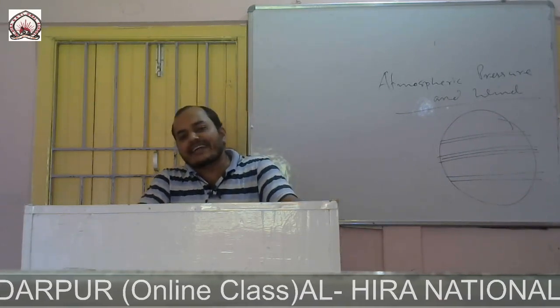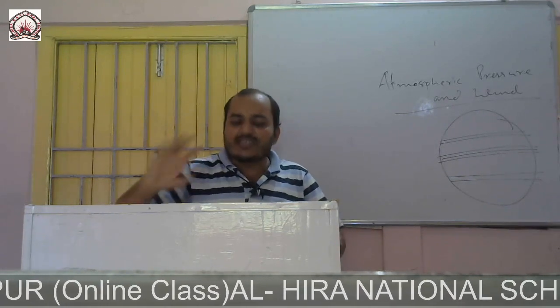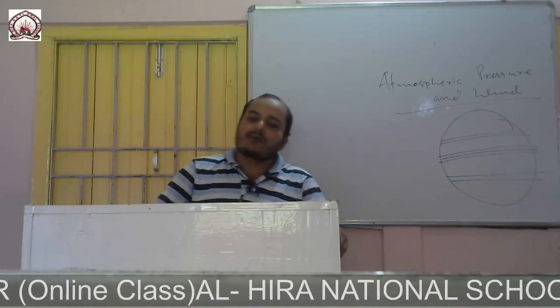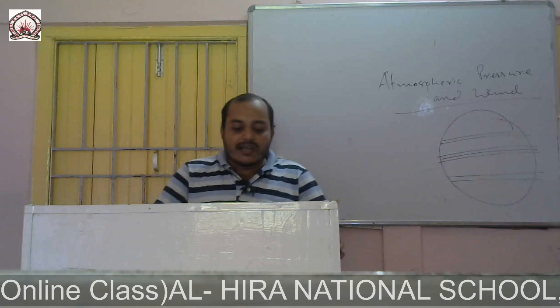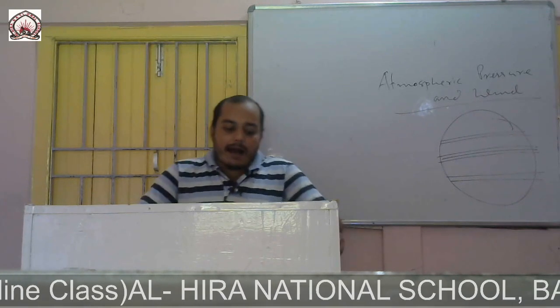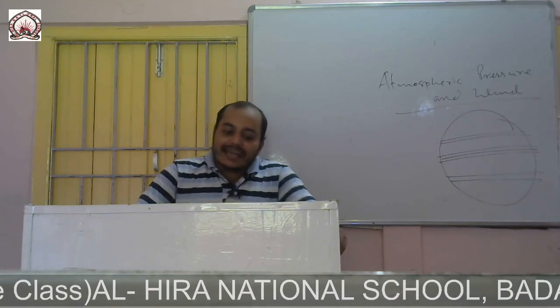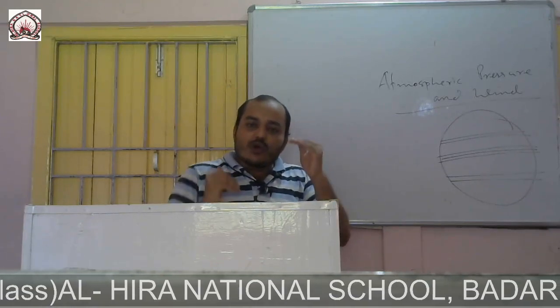Now, factors affecting atmospheric pressure. What are the factors which affect atmospheric pressure? Number one, it is altitude, that is height. We know that the pressure is maximum at the sea level, and it decreases as we go upward.